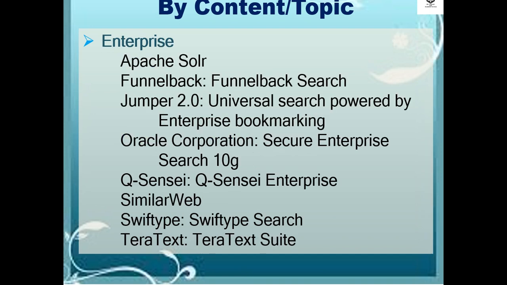While in terms of enterprise, the list of search engines are Apache Solr, Funnelback Search, Jumper 2.0 or Universal Search powered by Enterprise Bookmarking, Oracle Corporation Secure Enterprise Search 10G, QSensei Enterprise, SimilarWeb, SwiftType Search, and TerraText Swift.